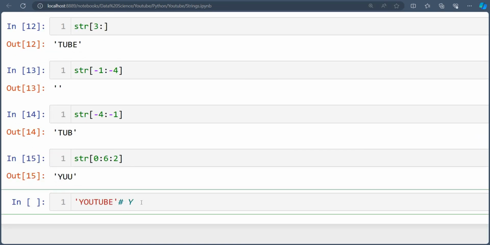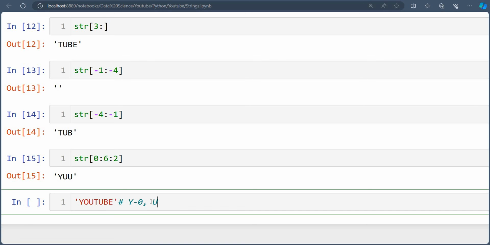Okay, in this string you can see Y is at index 0. Then you go for 0, 1, 2. As our step is 2, 0 plus 2 is 2, 2 plus 2 is 4, 4 plus 2 is 6. Okay, so in this way indexing will go.